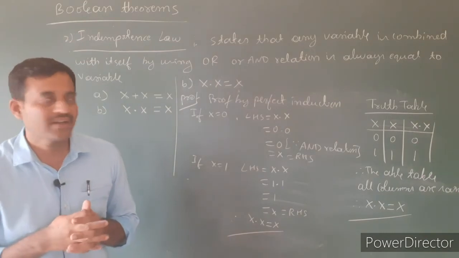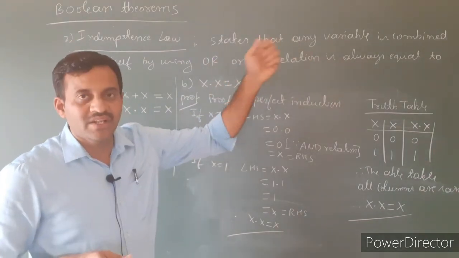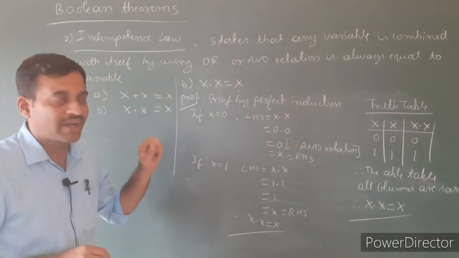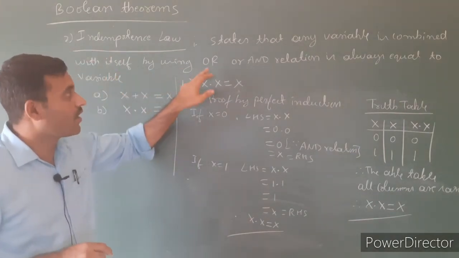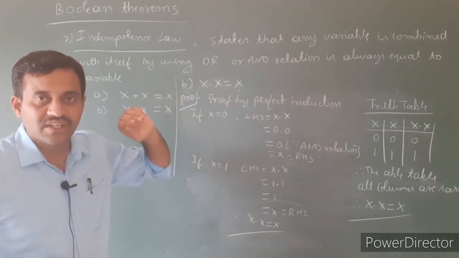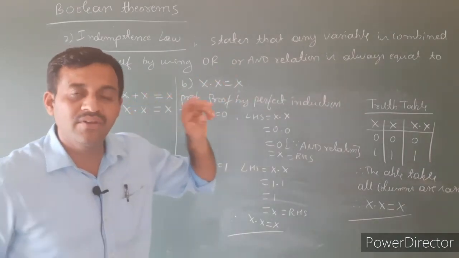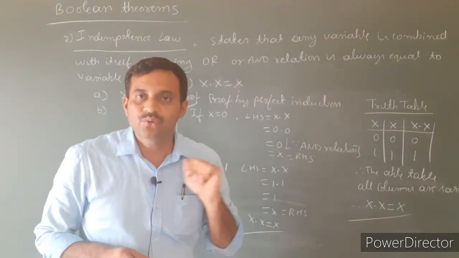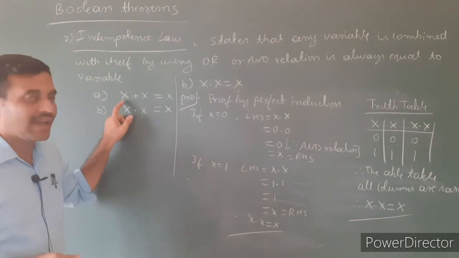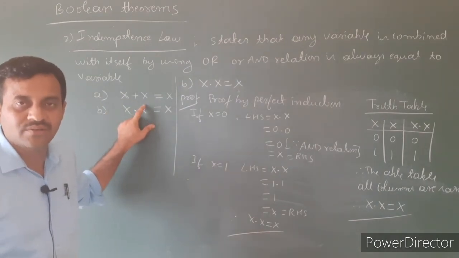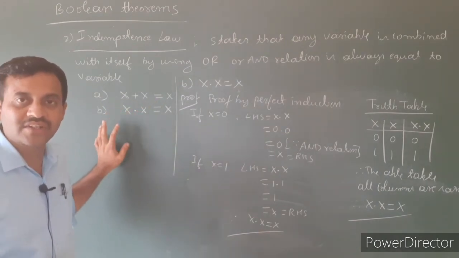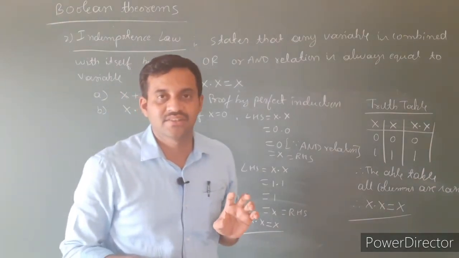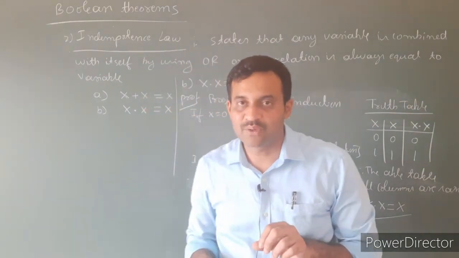What is the idempotence law here? Any variable combined with itself by using the OR or AND relation is always equal to the variable. So the idempotence law has two cases. The first one is x ORed with x, which is always equal to x. Another one is x ANDed with x, which is always equal to x. So these are the two idempotence laws.